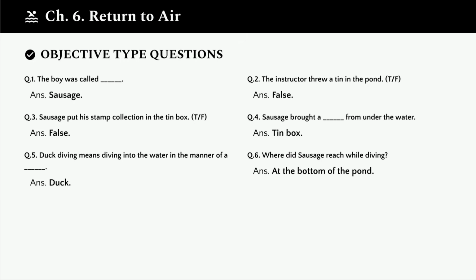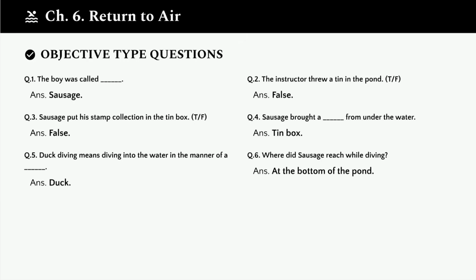Question 3. Sausage put his stamp collection in the tin box. True or false? The answer is false. He didn't put his stamp collection in it. Question 4. Sausage brought a blank from under the water. The answer is tin box. He retrieved a tin box from underwater.